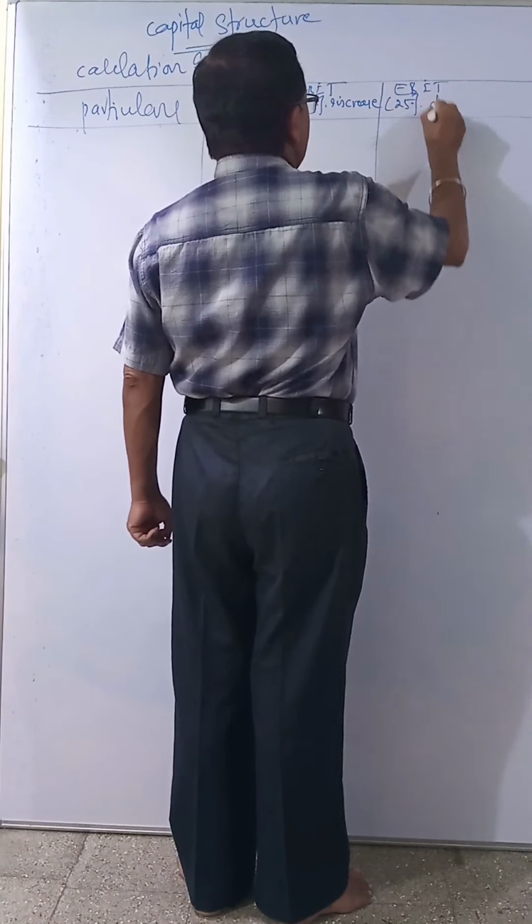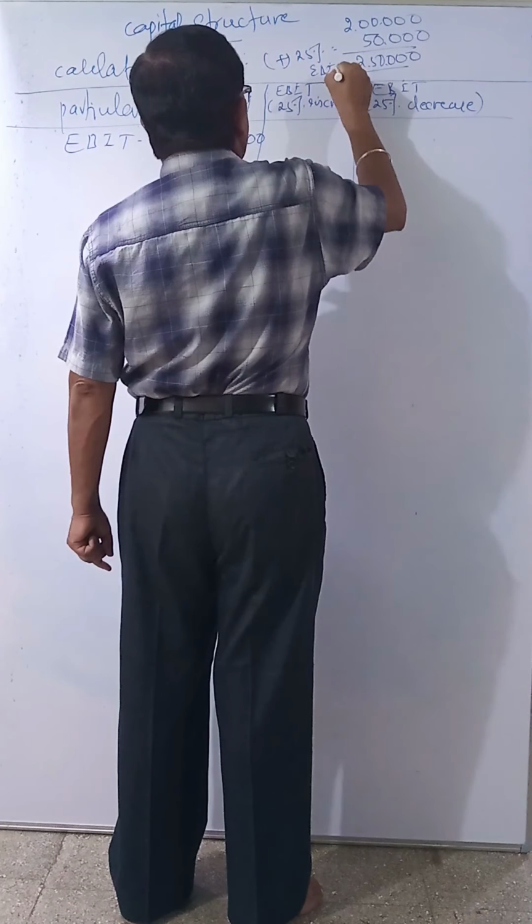The first column is 2 lakh, as usual, which is given in the question. For EBIT increased by 25%, the old EBIT is 2 lakh plus 25%, so 2 lakh into 25 divided by 100, you get 50,000. So the total new EBIT is 2 lakh 50,000.